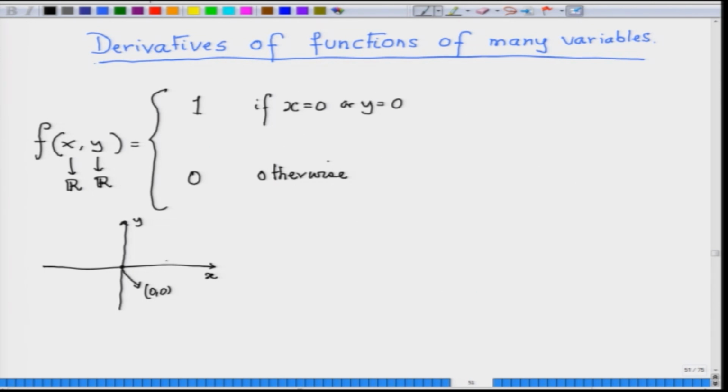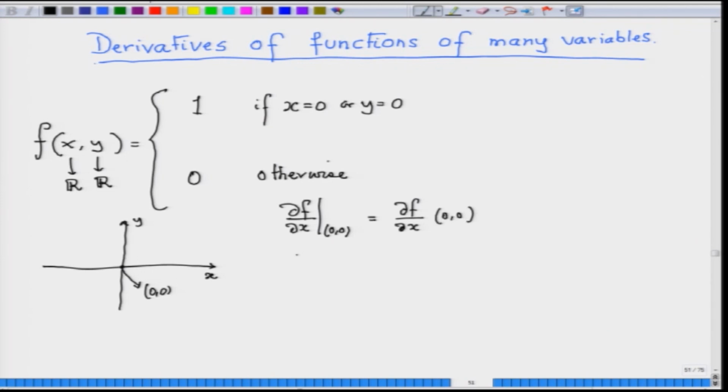So, it does have a discontinuity at the axes and hence at 0 0. So, suppose I want to calculate del f del x at 0 0. Instead of writing it longer, I will write it like this, it is much easier.